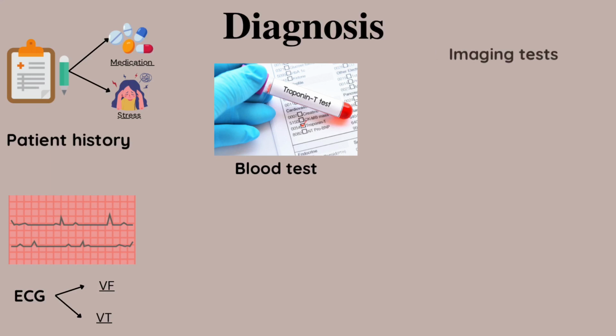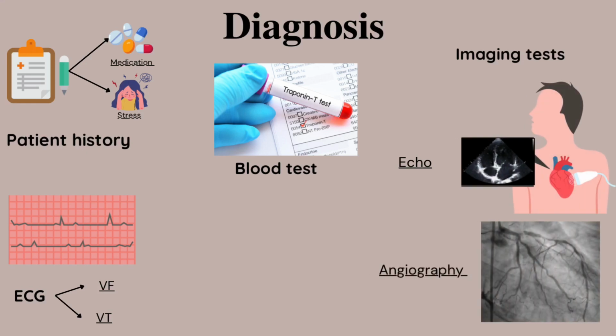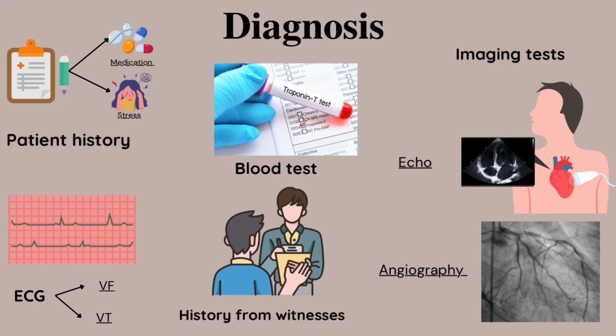In some cases, imaging tests like echocardiography, which means ultrasound of the heart, or angiography, which means X-ray of blood vessels, may be performed to assess the structure and function of the heart and detect any underlying abnormalities. If available, information from witnesses or bystanders can also be valuable in understanding the sequence of events leading up to the cardiac arrest.